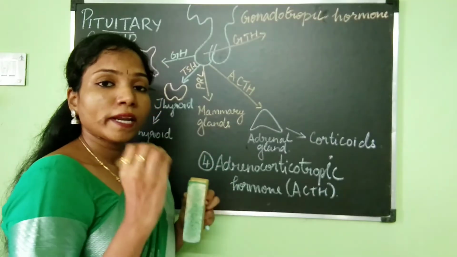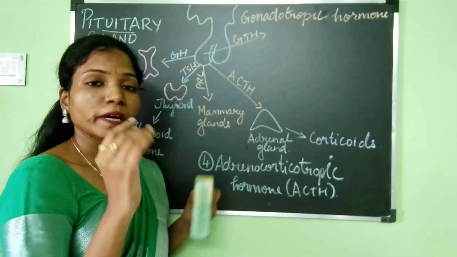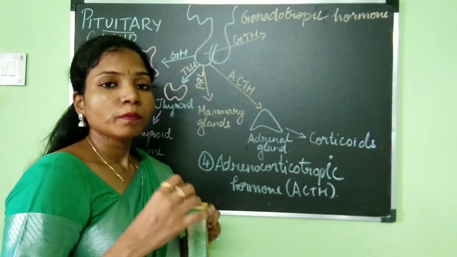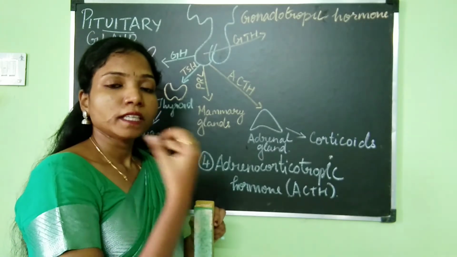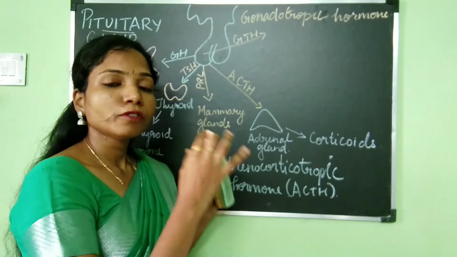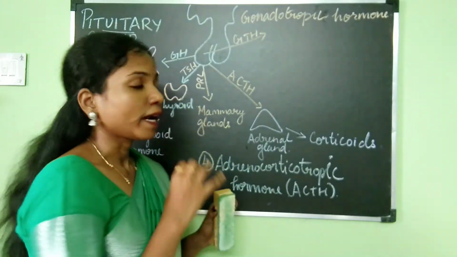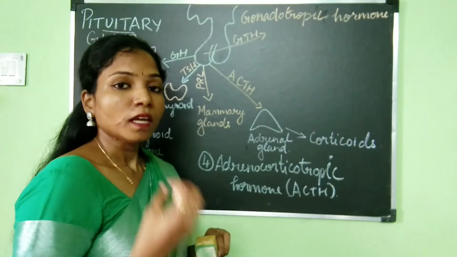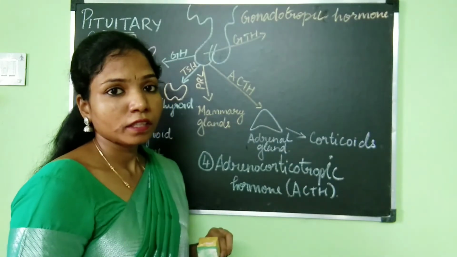When I said gonadotropic hormone, by then you must have realized where it is going to act. Gonads are the testis in males and the ovary in females. So the gonadotropic hormones produced by the anterior pituitary are going to act on the gonads, that is, on the testis and the ovary.